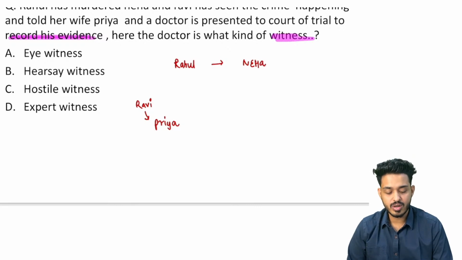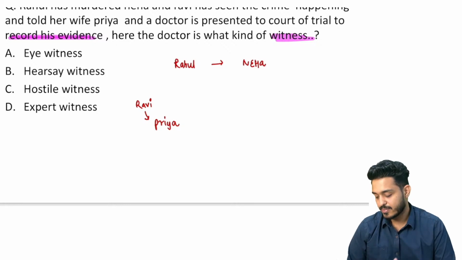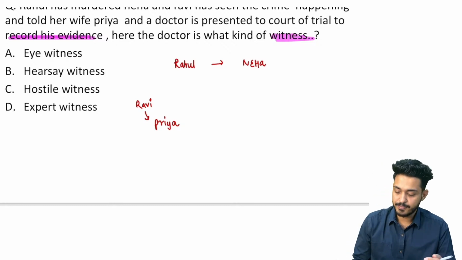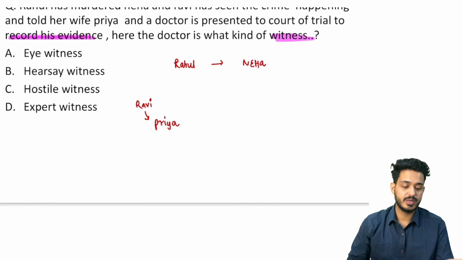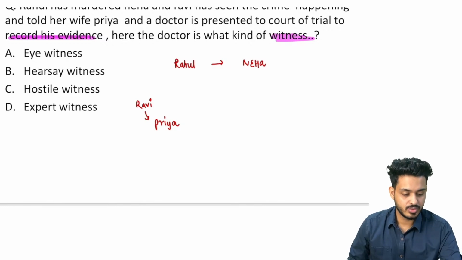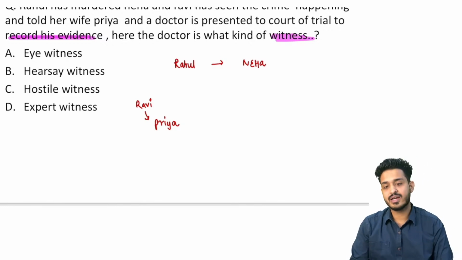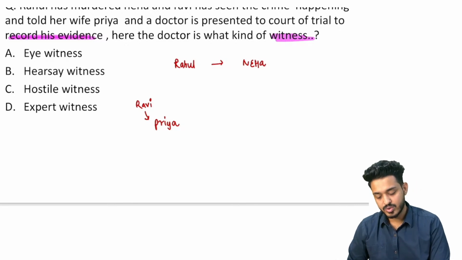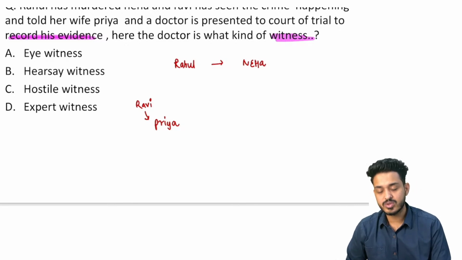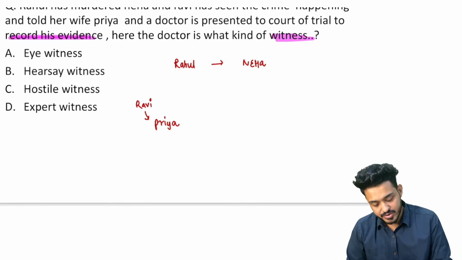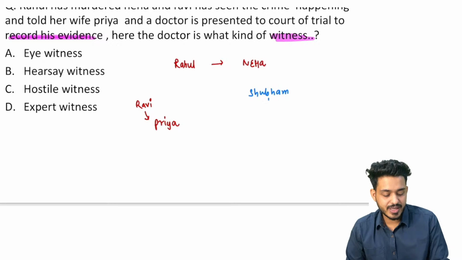So they want to talk about the witness. We are having different types of witnesses, right? We have different kinds of witnesses. Let me make you understand. Just give me a moment. So we are going to have different types of witnesses. One more thing you can remember, as this case is going on. Let's say there is another person. Let's say Shubham was there, and what did Shubham do? Shubham has seen Rahul.